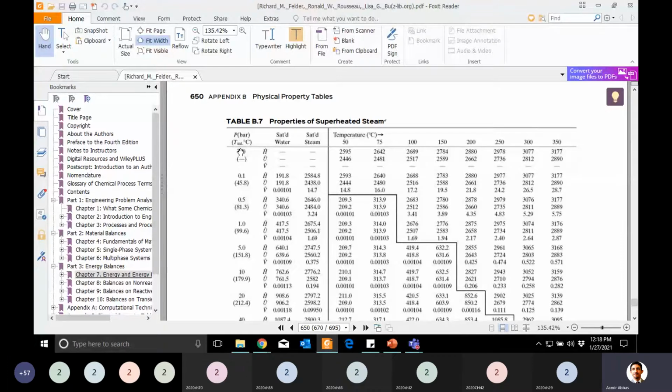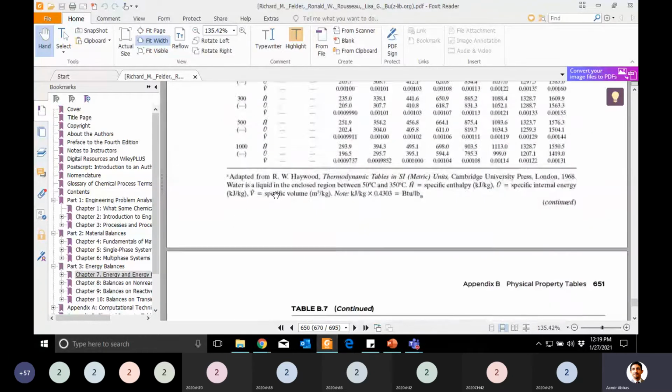There is a pressure in the first column, and below pressure, the saturation temperature is given at that pressure. And then there is a column on the other side where you have temperatures, and below temperature the values of H, U, and V are given. So for example, you can see various values of H, U, and V.